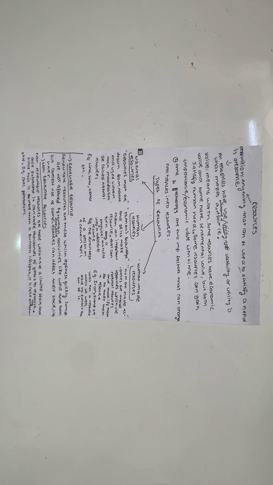Non-renewable resources. Non-renewable resources are those which have a limited stock, and once exhausted it can take thousands of years to replenish. Since this is more than a human lifespan, it is called non-renewable. Example, coal and petroleum. So once you exhaust that resource, then to get it back it will take hundreds of thousands of years, and sometimes it's a limited stock only and you can't get it back. So since the time taken is much more than a human lifespan, we call these resources non-renewable resources.